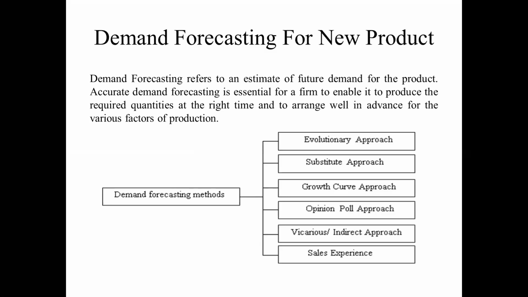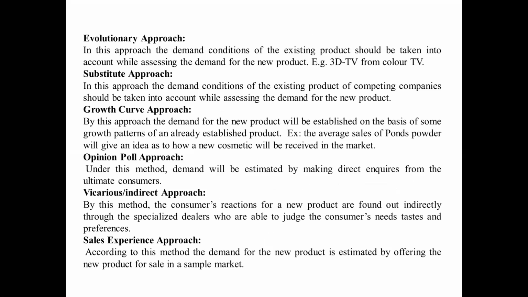Demand forecasting refers to the estimate of future demand for a product. Accurate demand forecasting is essential for the firm to enable it to produce the required quantities at the right time and to arrange well in advance for the various factors of production. Evolutionary approach: the demand conditions of the existing product should be taken into account while assessing the demand of a new product. Okay, 3D TV from the color TV. This is similarly the substitutes approach. These types of forecasting apply to a new product.